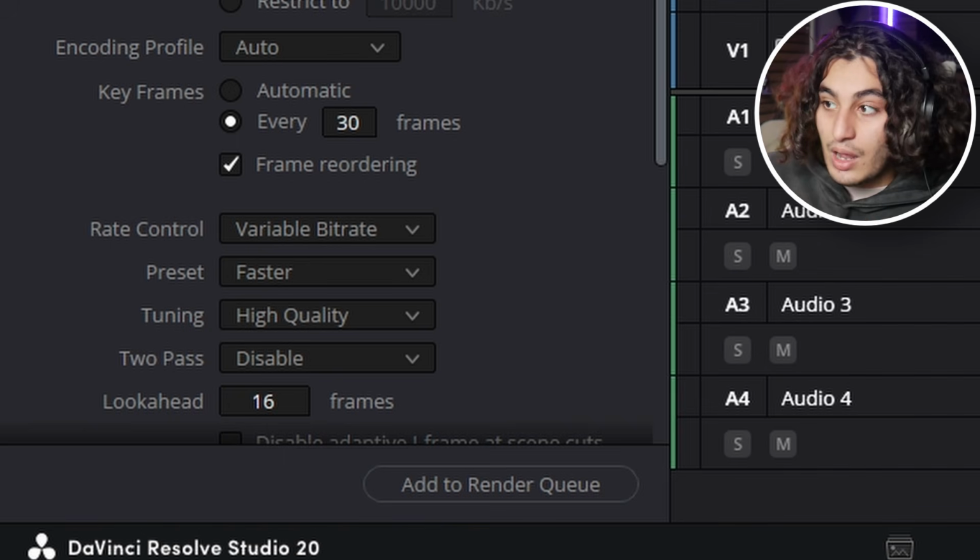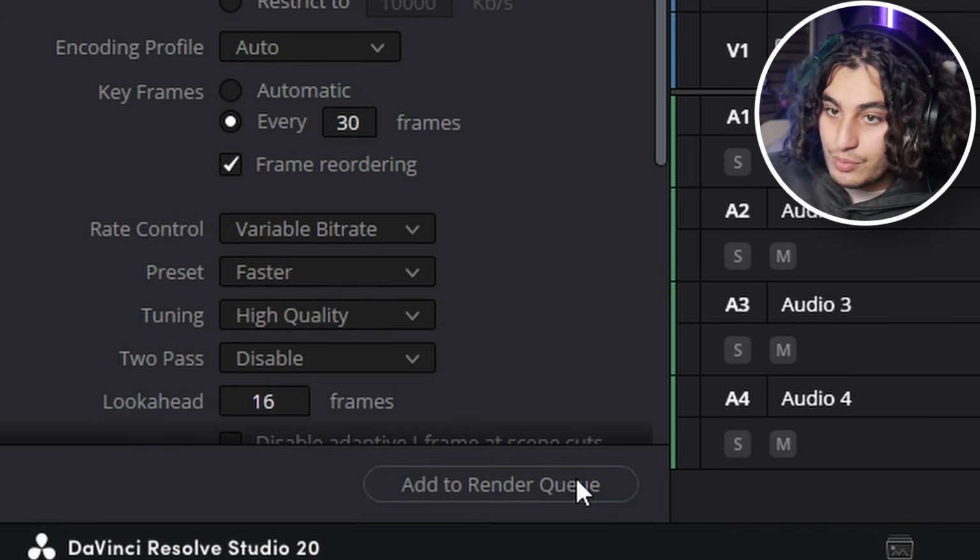That's good enough. Once that's done, all you're gonna do is push add to render queue. You're gonna choose where to save the video. You're gonna push save. All you're gonna push is render all, and that's it. It's done. The video saves where you put it.